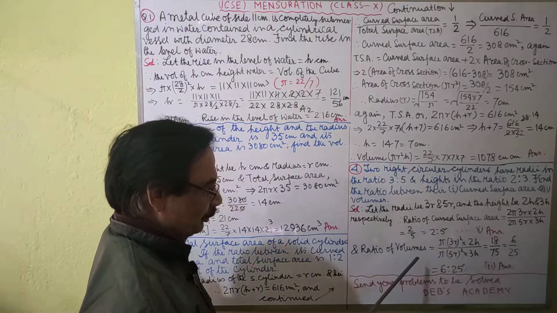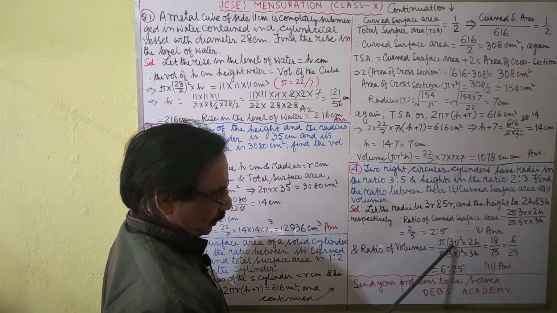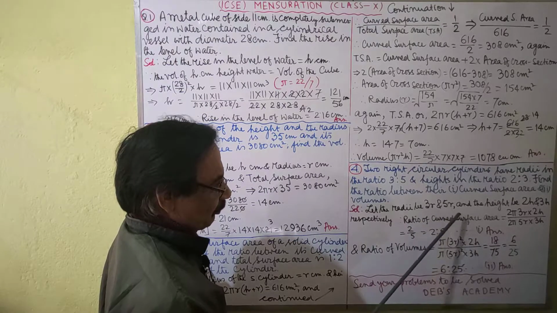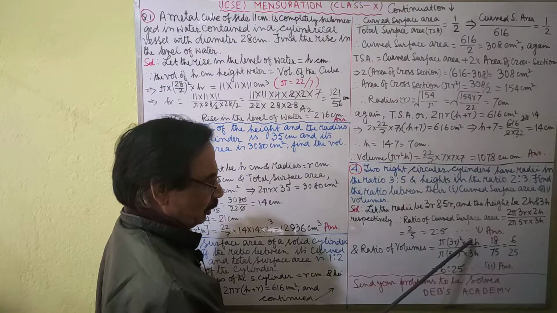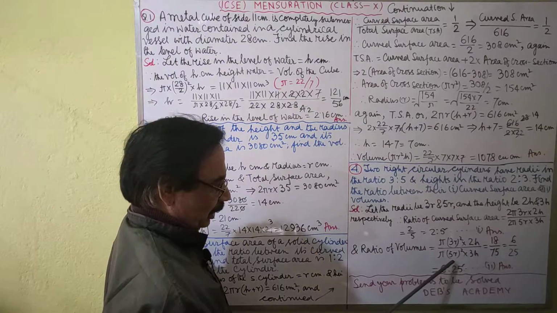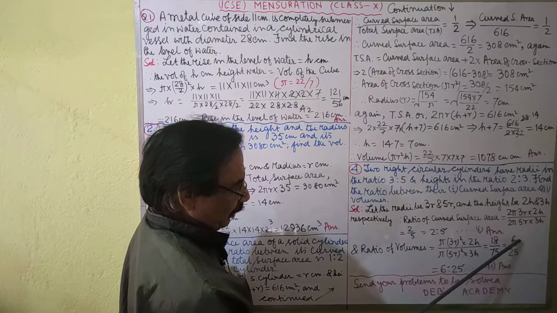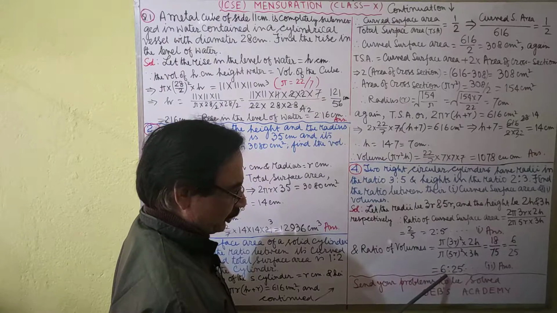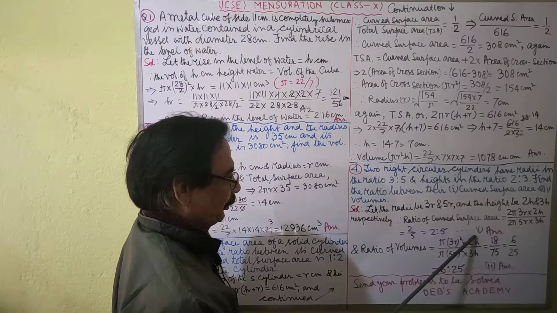And the ratio of volume is pi r square into h. R is respectively this and h is respectively this. Pi r square into h over pi r square into h, after cancelling we will get 6/25. Therefore, the ratio of the volumes will be 6:25. This is answer number 2 and this is answer number 1.